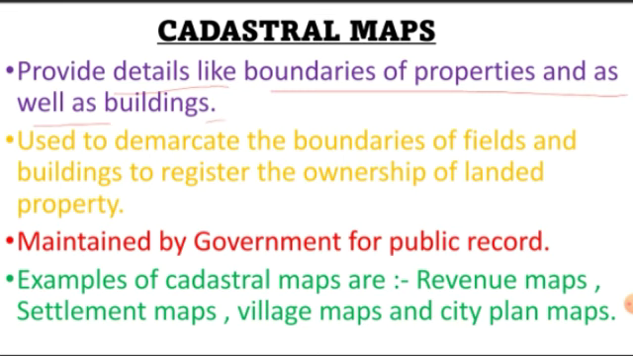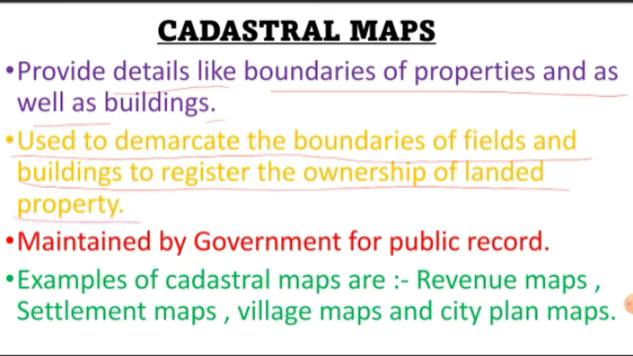Cadastral maps are also area wise. They are used to demarcate the boundaries of fields and buildings to register the ownership of landed property, meaning who has owned that property. They have to go to the government to get that made. They are maintained by the government for public record. And examples of cadastral maps are revenue maps, settlement maps, village maps and city plan maps.